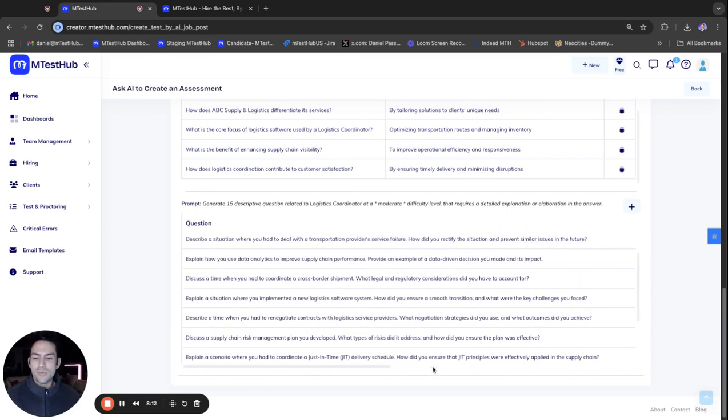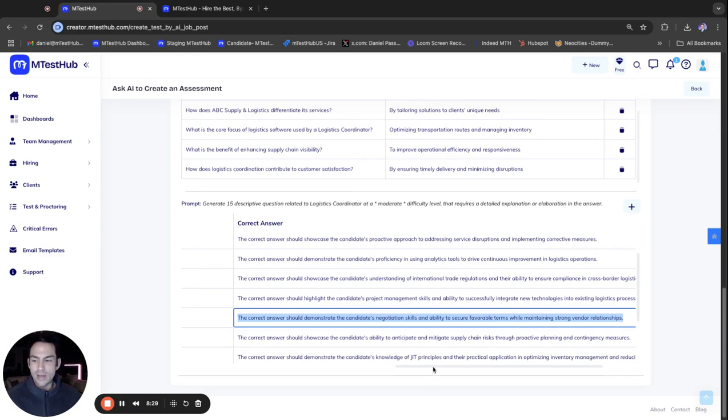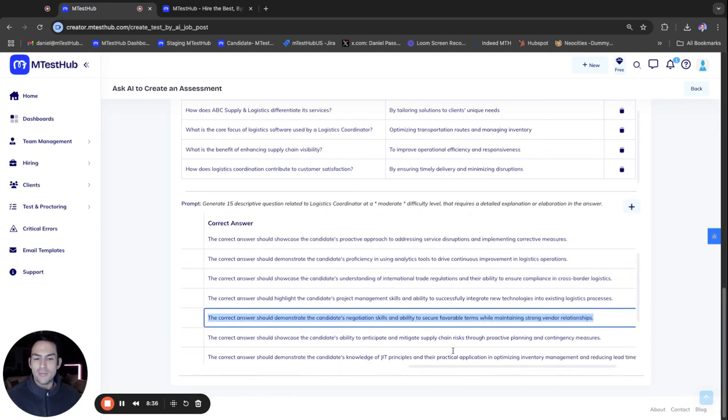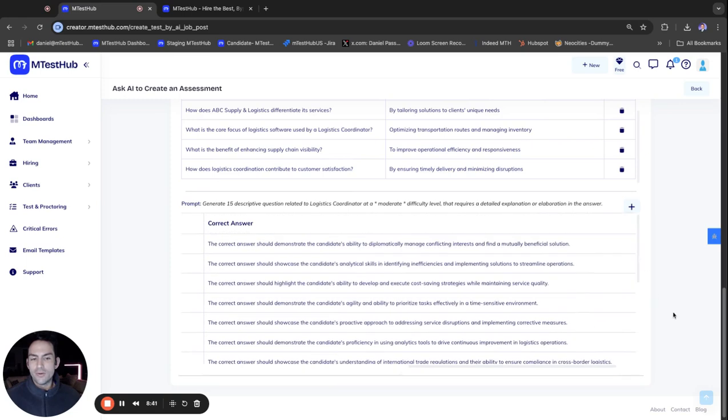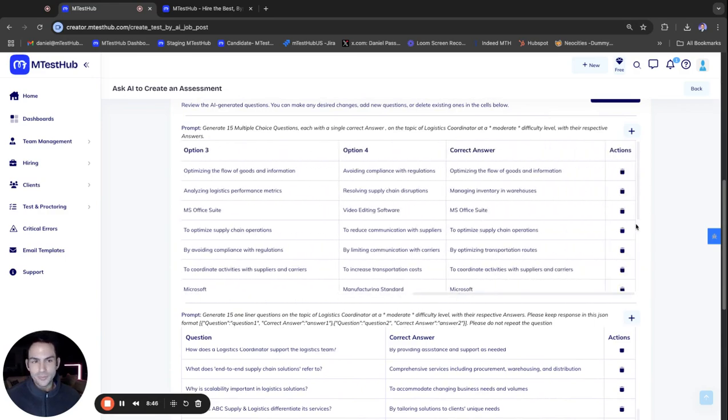So what happens when a candidate puts in their answer, our AI evaluator will understand the context of their answer and compare it to what the requirement is for a correct answer and actually give a sliding scale score for that answer. So it won't be right or wrong. It could be 20% correct or it could be 50% correct. So it will have a percentage point for each answer for descriptive questions, and then obviously for multiple choice, it's either correct or incorrect.